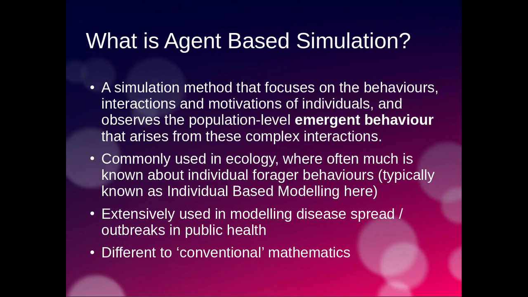The other thing to say about agent-based simulation is that it's different to conventional mathematics. For example, the formation of a snowflake can't be described using conventional maths, and so there's a whole field of thinking that shows that things like agent-based simulation and something called cellular automata, which I'll show you in a moment, can be used to describe these things that we see in nature that can't be described using conventional mathematics.